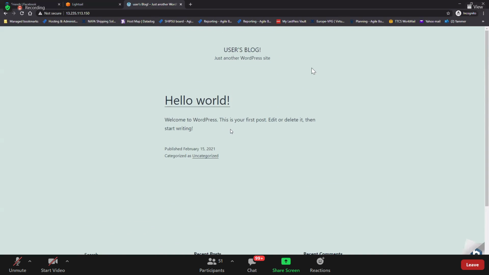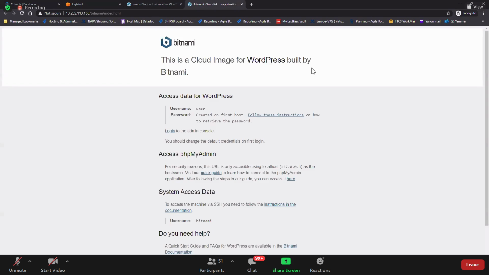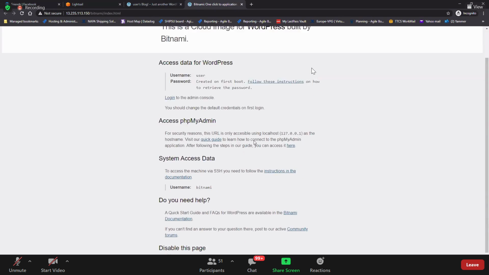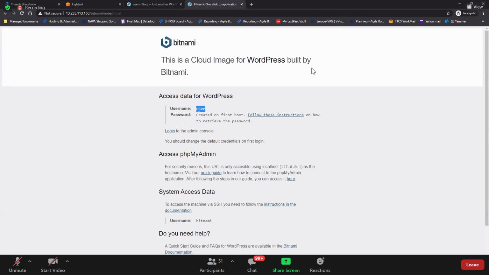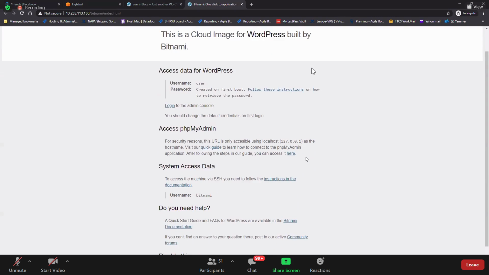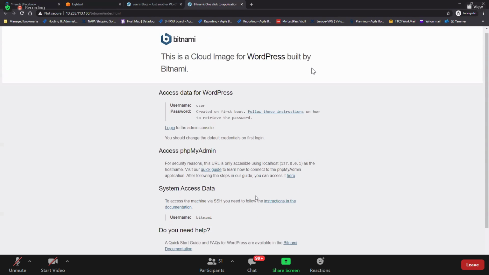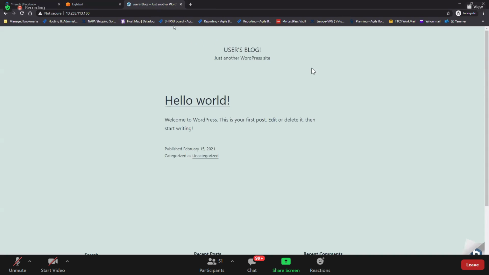This is a WordPress page. Those who know how to work on WordPress, it is not our topic, but if you want to work on this WordPress like a blog, you can write a blog, you can create pages. Here on the right side bottom, you have manage. Go to manage and then log in with the username and the password, and then start creating your own pages, start deploying your own website here.